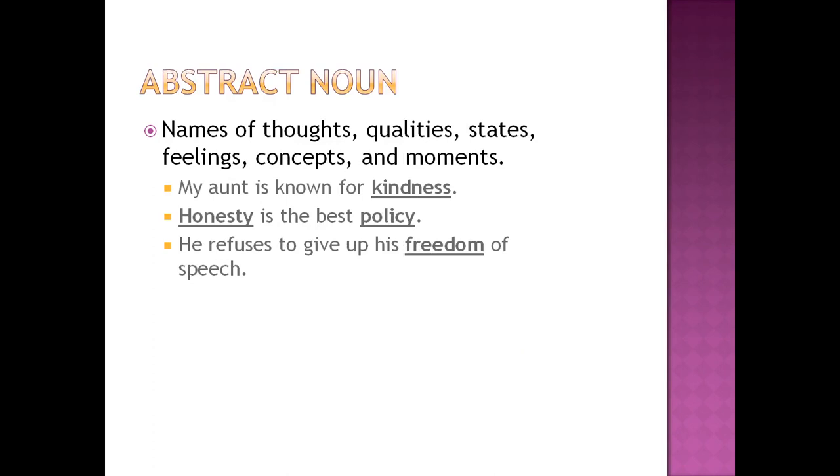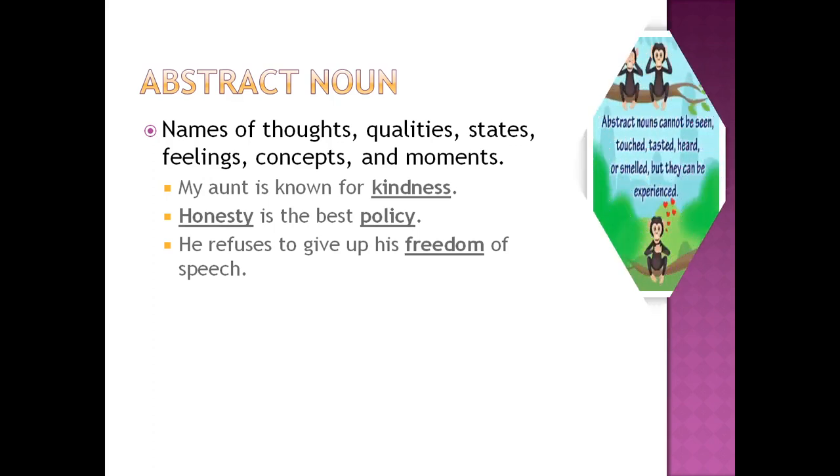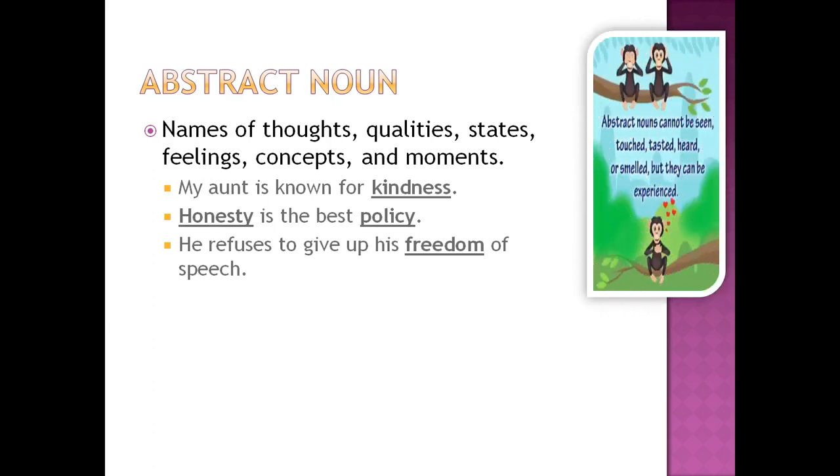Let us move on to one more important noun type, that is abstract noun. Abstract noun is name of thoughts, qualities, states, feelings, concepts, and moments. Please note that abstract nouns cannot be seen, heard, smelt, touched, or tasted, but they can be experienced. For example, my aunt is known for kindness. Here, kindness is an abstract noun as it is a quality.